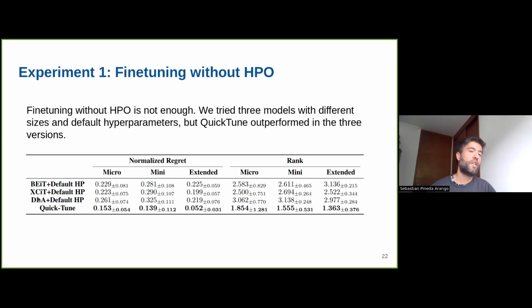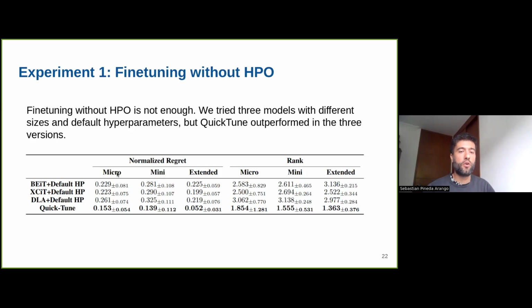And then we just fine-tune them with default hyperparameters. It means we just use the hyperparameters from the timm library as they are, and if we have fine-tuning strategies, then we use the default values for the fine-tuning strategies. And after fine-tuning this, also given the same budget as for QuickTune, we observe that QuickTune has an advantage, or is outperforming this very simple strategy.